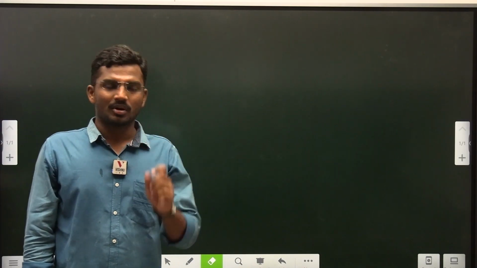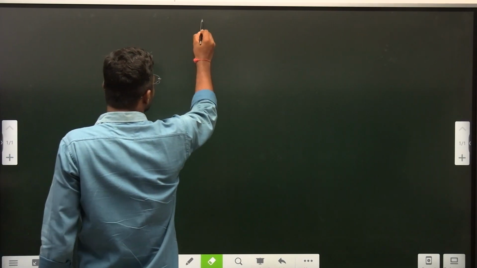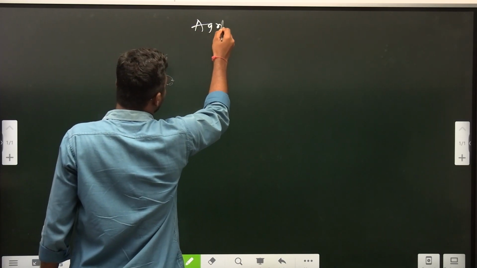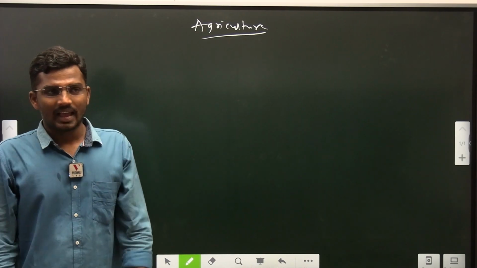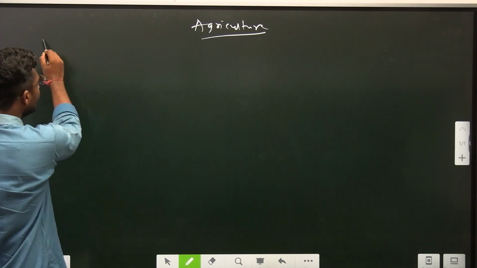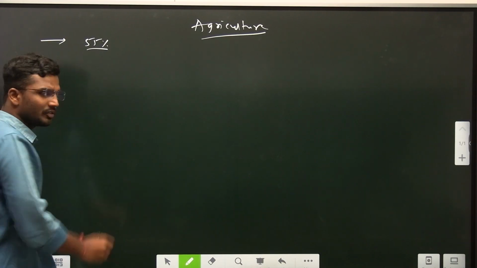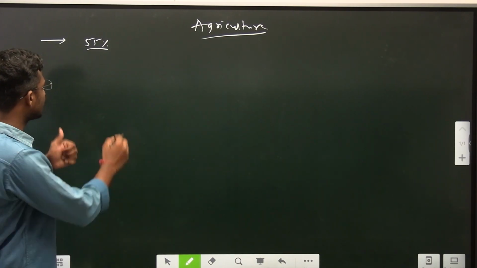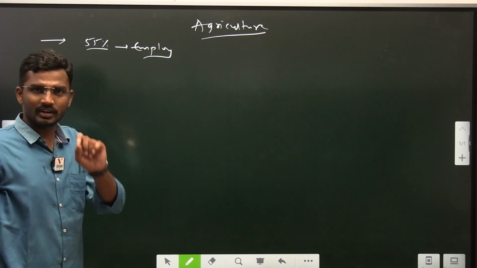Today I am going to discuss a very important topic, that is agriculture in Indian economy, especially agriculture in Indian economy. And when I say agriculture, it is very important because in India, around 55% of the people are directly dependent on agriculture. So when you see the employment or unemployment issue, agriculture is very important for us.